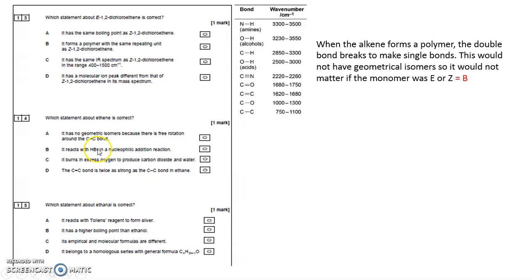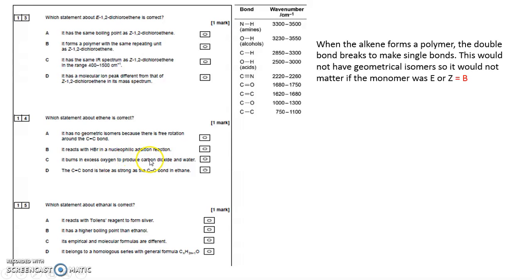It reacts with HBr in a nucleophilic addition reaction. No, it reacts with HBr in an electrophilic addition reaction. So nucleophilic is wrong. Nucleophiles such as OH minus or Br minus would react with something with a slight delta plus. A double bond, which is high in electrons, undergoes electrophilic addition.